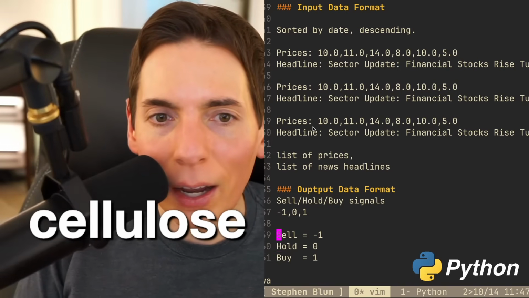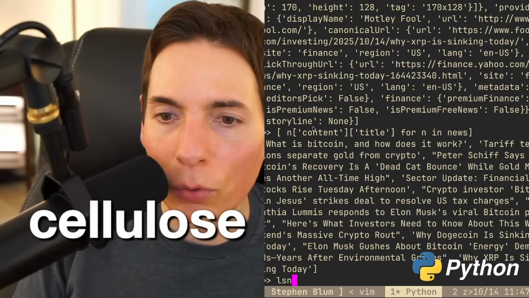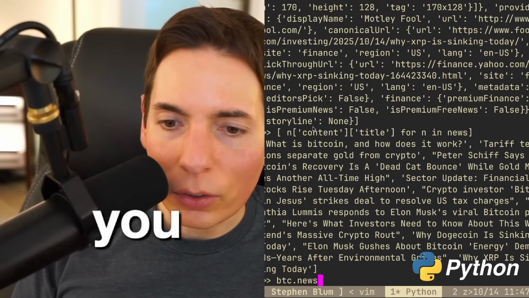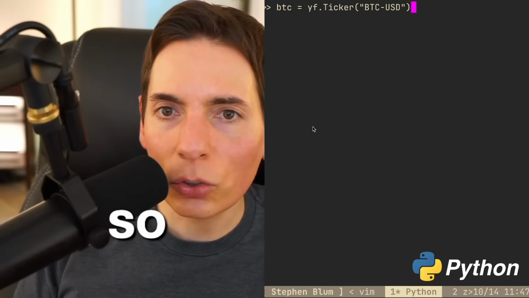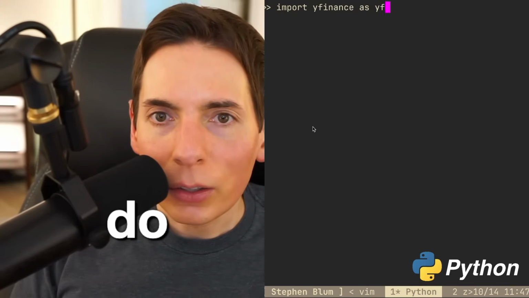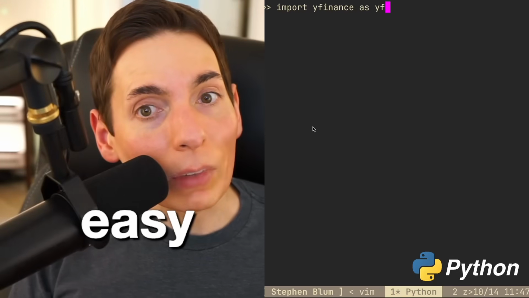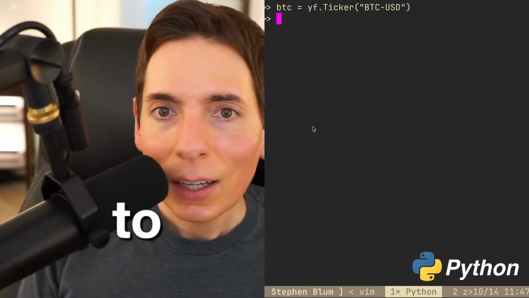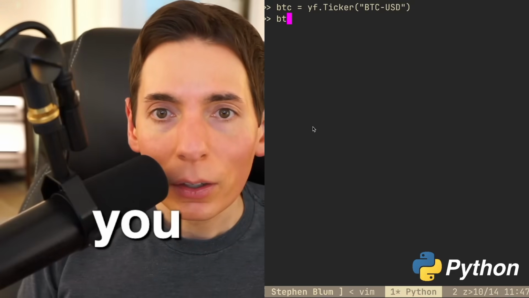Can you show and explain how you scrape from YFinance? It's really straightforward. It's actually really easy. So see here on the screen. What you do is you import YFinance. Then you type in your ticker that you want to see, and now you've got all the data that you want from your ticker.